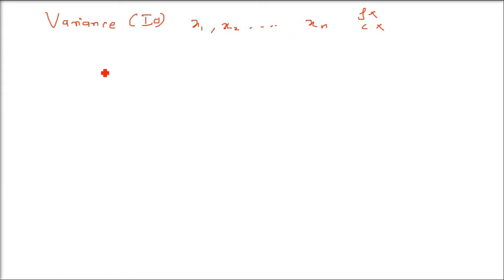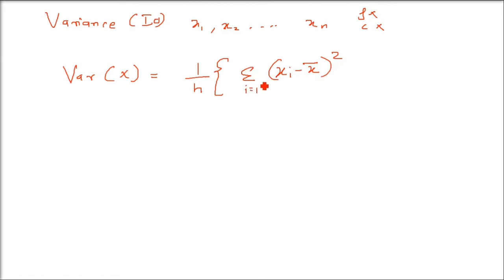So in order to find out the variance, we will have a formula. I'll just write the formula directly. The formula is like this. Variance of x is 1 by n, n being how many numbers there are, then sigma of (xi minus x bar) whole square. This x bar is simply the arithmetic mean. So all values' difference with the arithmetic mean, then you square it, then you add it from 1 to n. This is the most basic formula for variance.